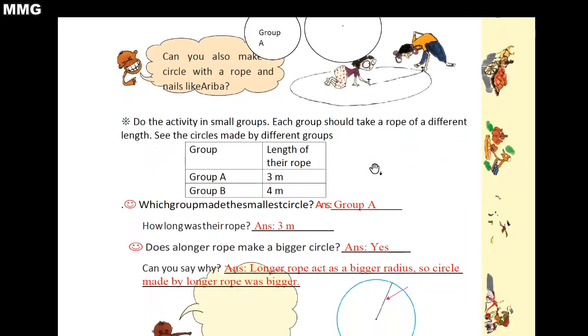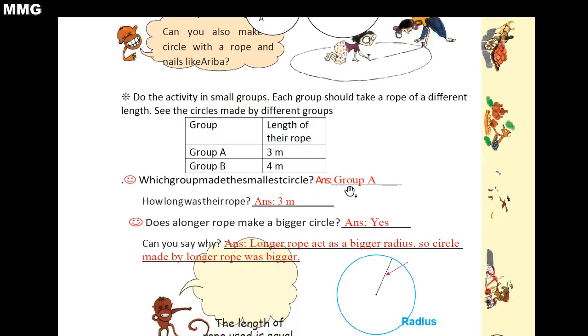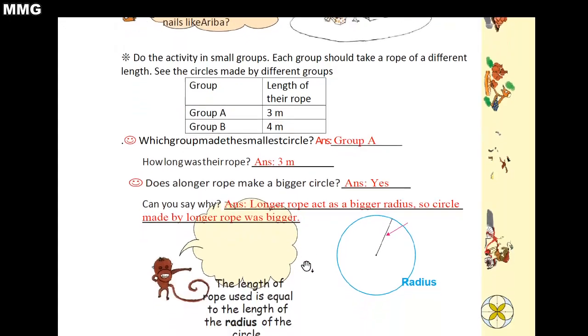Okay, now which group made the smallest circle? So answer is group A. Why? Because the radius of the circle is 3 meter. Now how long was their rope? So answer is 3 meter. Does a longer rope make a bigger circle? Yes. Can you say why? Because a longer rope acts as a bigger radius, so the circle made by longer rope was bigger.